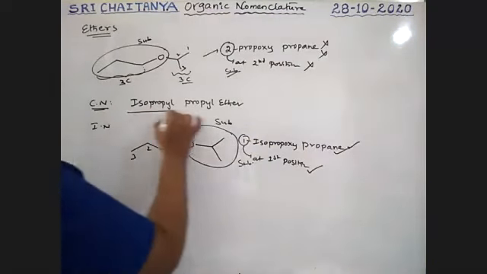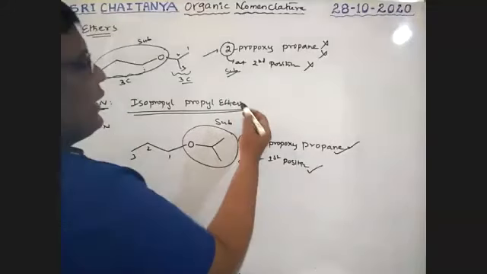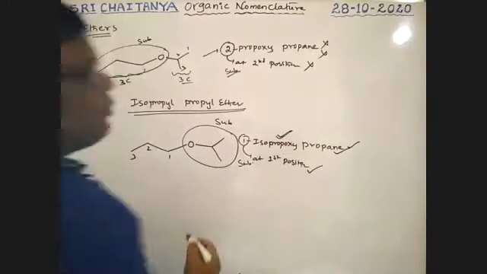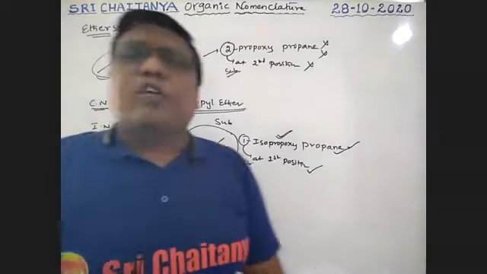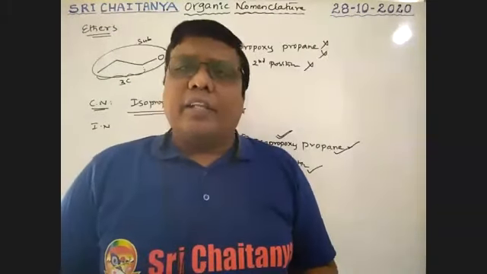So the common name is isopropyl propyl ether, and the IUPAC name is 1-isopropoxypropane. Very, very important, boys. So this is about ethers. Like this, you can write the name for any of them.